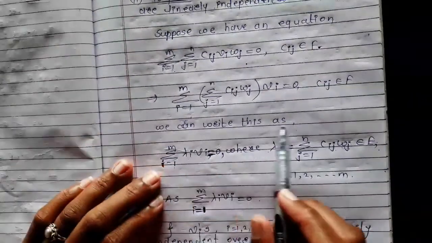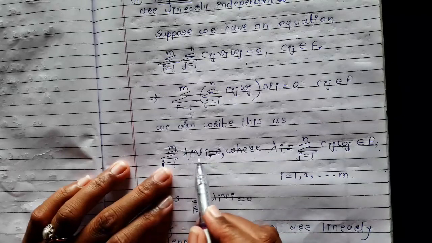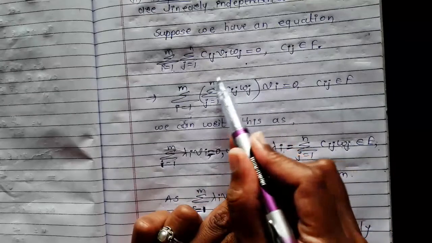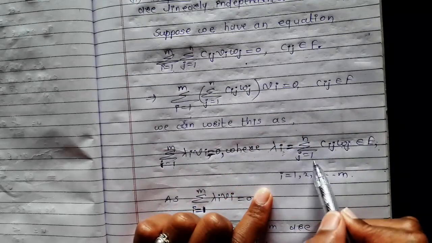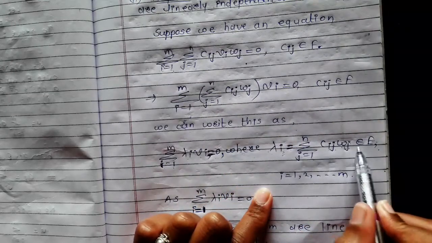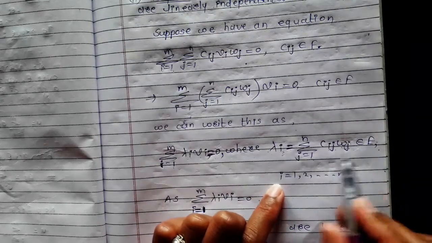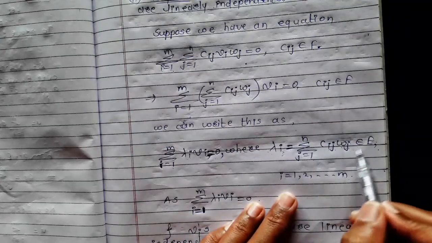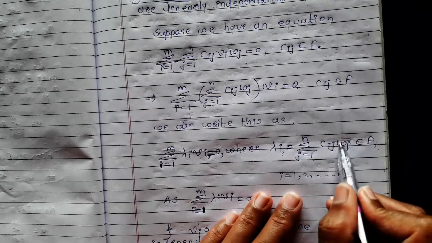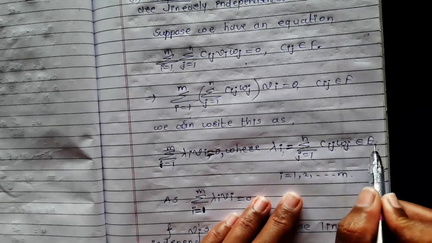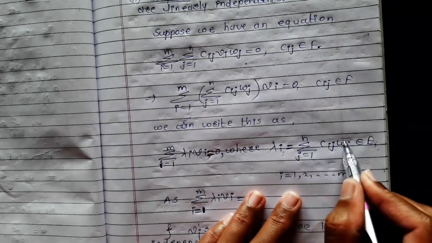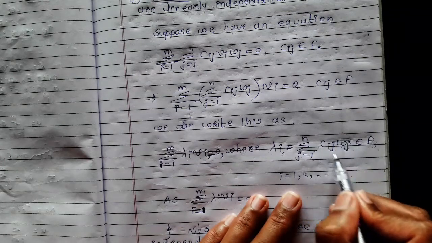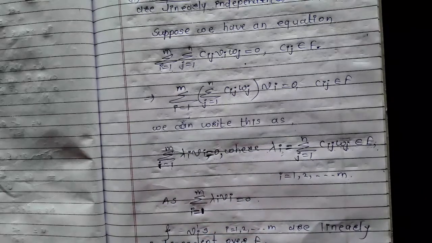Now we can write this as summation i running from 1 to m, lambda i into vi is equal to 0, where this lambda i is nothing but this term. Lambda i is equal to summation j running from 1 to n, cij wj, and this belongs to E, because all these wj's are elements of E, and this is nothing but a linear combination of these wj's. As wj belongs to E, this linear combination of wj also belongs to E.